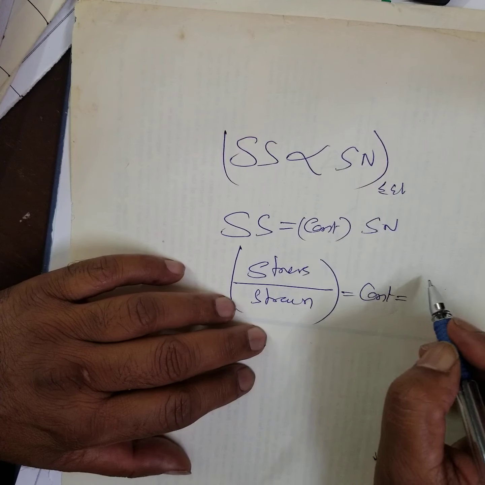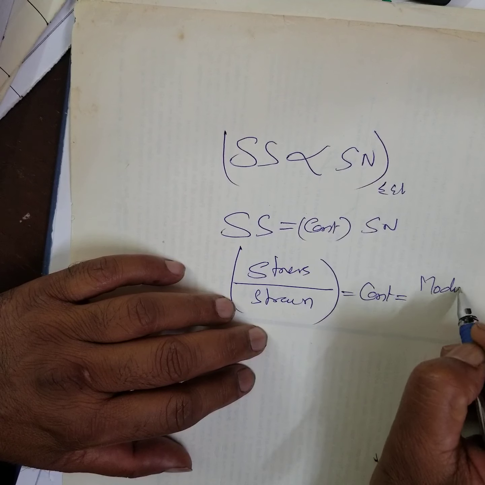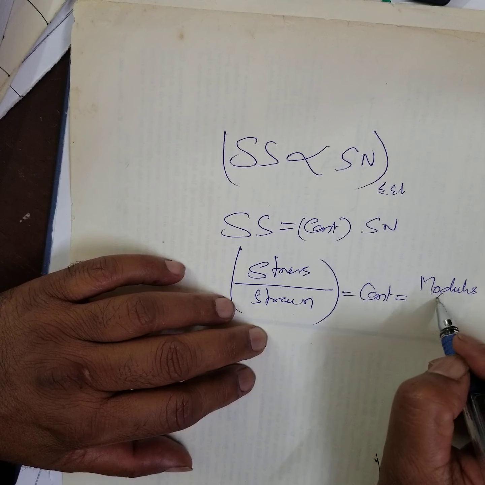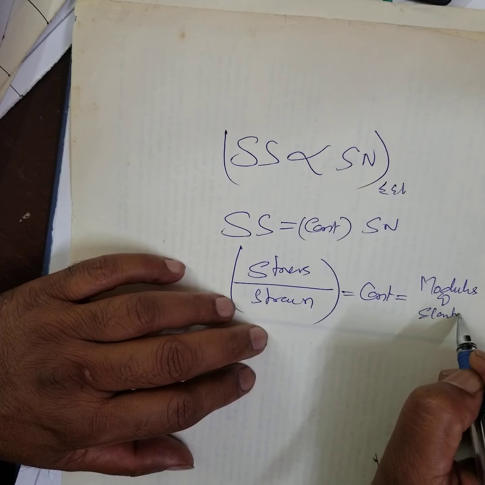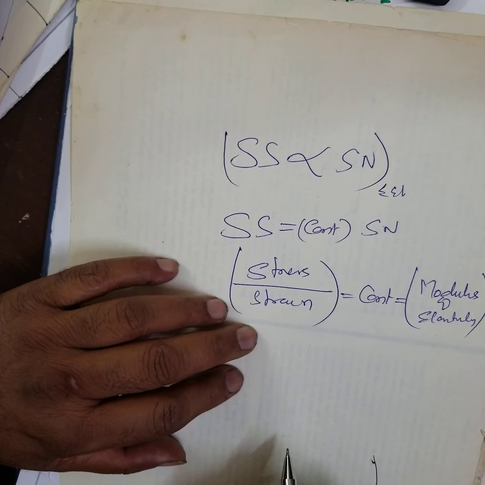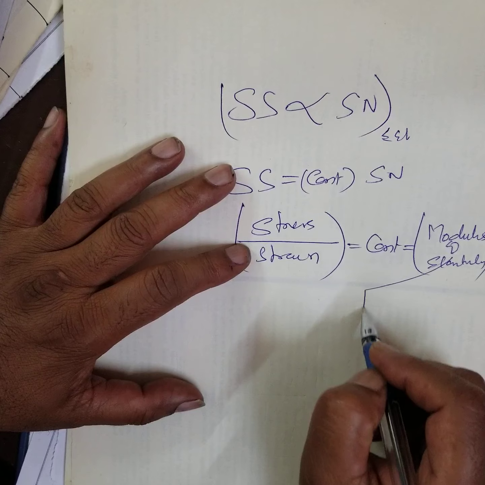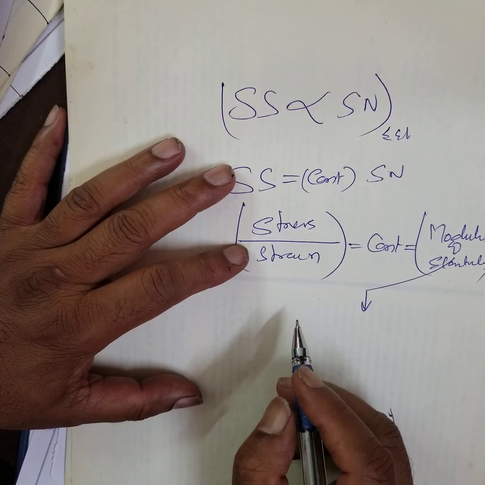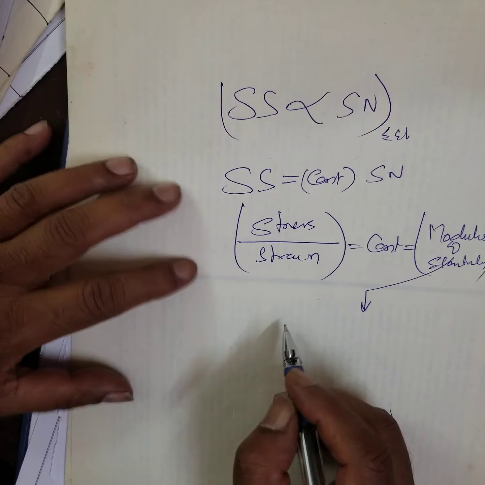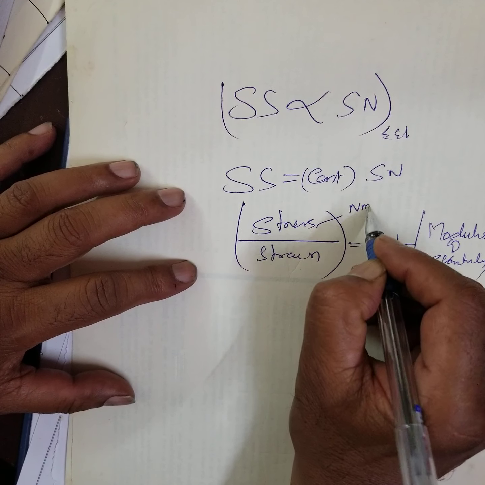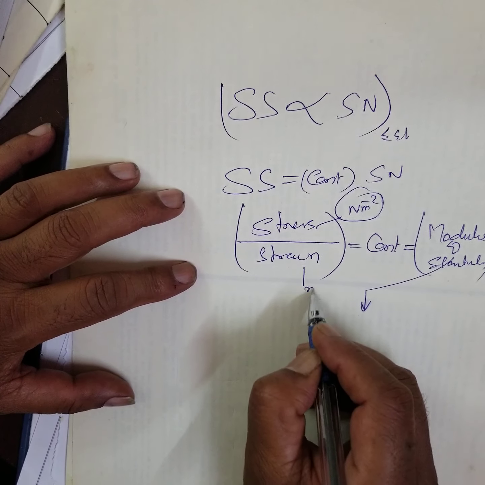This constant is sometimes called modulus of elasticity. It depends upon the material. What is stress? Newton per meter square. Strain has no unit.